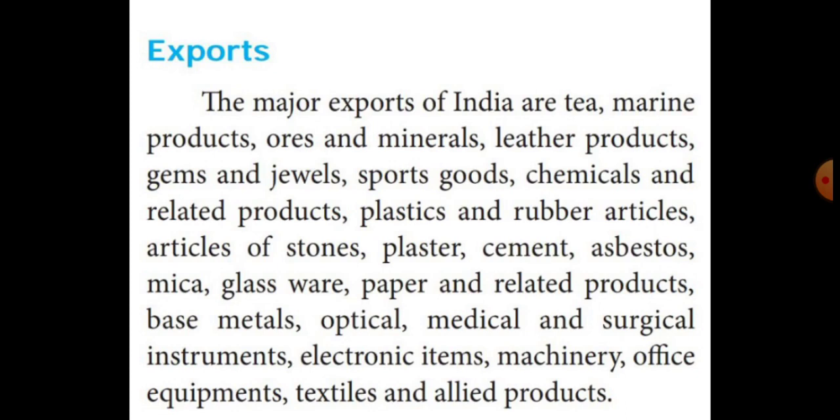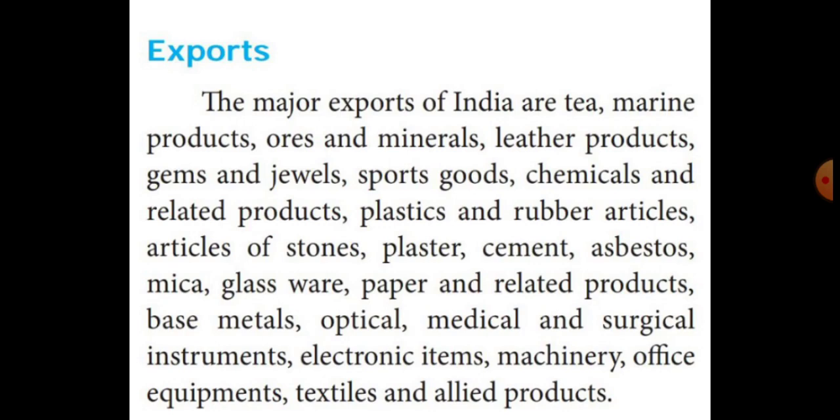Tea, marine products, ore, minerals, leather products, gems and jewels, sports goods, chemical items, plastic, rubber articles, stones, plaster, cement, mica, glassware, paper and related products, some metals, optical, medical and surgical instruments, electronic items, machinery, office equipment, textiles and some allied products are mostly exported from India to other countries.